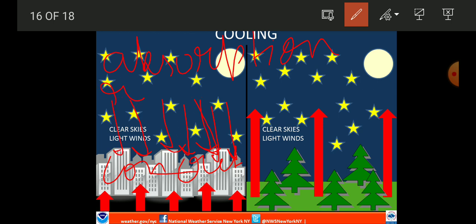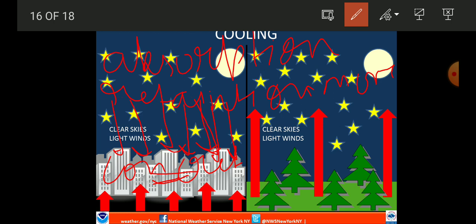Heat retention means to hold. So the heat retention is also more here. Heat retention means the capacity to hold heat energy is also higher in the concrete. So in the first case, more and more heat energy is absorbed by the concrete. Second, the retention is more, that means the heat energy is absorbed and retained there for a longer time.